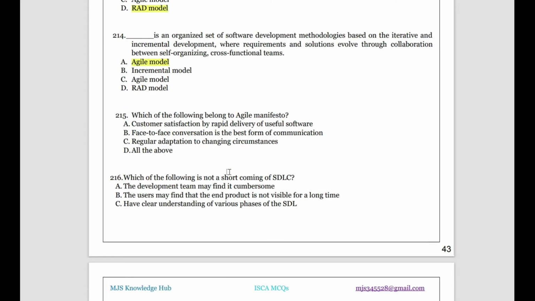Which of the following belongs to the Agile Manifesto? Manifesto means the agenda which the agile model has to give to the entire world. What is that? Customer satisfaction by rapid delivery of useful software. Yes, it is required. Face-to-face conversation is the best form of communication. Yes, it is required. Regular adaptation to changing circumstances. Yes, this is also required. So all these three belong to the Agile Manifesto.